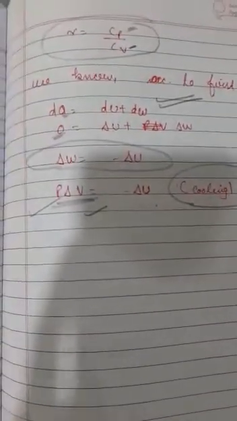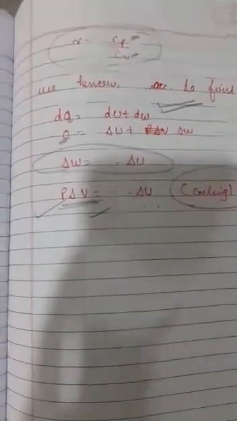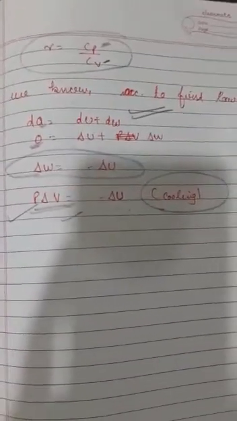For example, we can take the very good live example of a refrigerator. What happens in the refrigerator? In the refrigerator there is a system where gas expands, and when gas expands into the large volume, it gives us cooling. That is also according to the adiabatic process. So this is the concept of the adiabatic process.